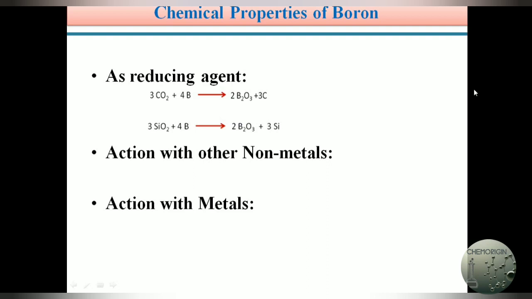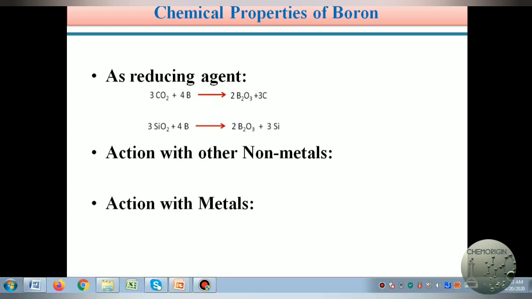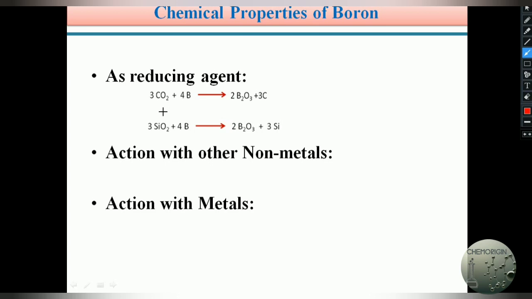Again, boron also acts as a reducing agent. It replaces carbon and silicon from CO2 and SiO2. When you treat boron with carbon dioxide, it replaces carbon and releases free carbon. Similarly, boron reacts with SiO2, silicon dioxide.